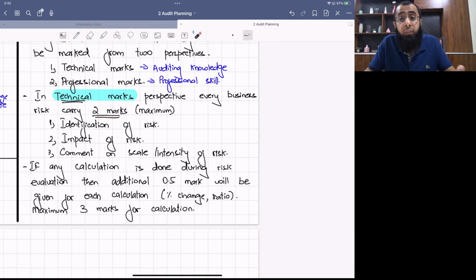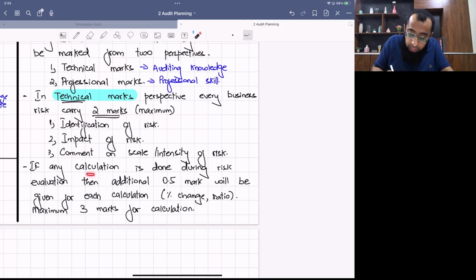These are maximum marks. Obviously, a very good risk which you have written. Okay. Identification of risk, impact of the risk, and comment on scale or intensity of the risk. Factors which are increasing the intensity, the scale of that risk. That, okay, the gearing is very high and the intensity of the risk is very high because the company is already facing low profits. The profits are already declining. So it will affect the company's ability to pay the interest cost. So comment on the scale, the intensity of the risk. Obviously, when we will be dealing with the exam scenario, you will understand it in a better manner.